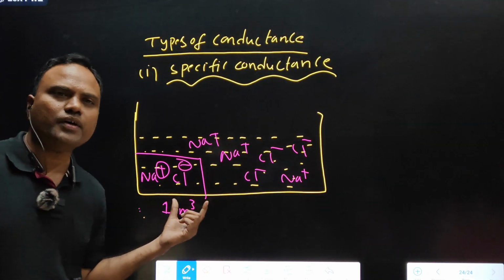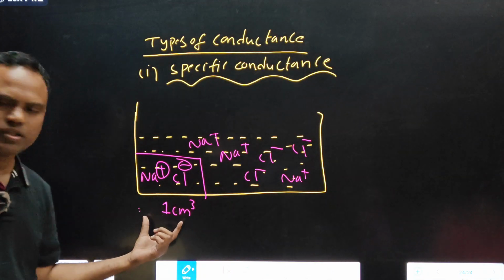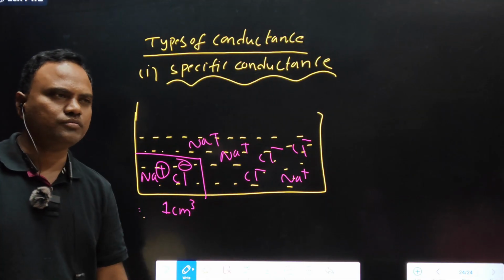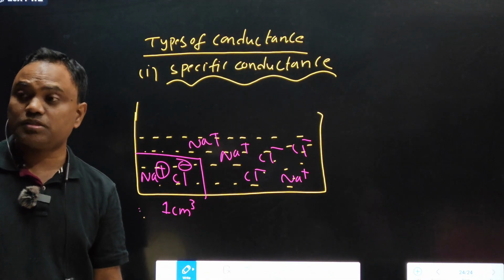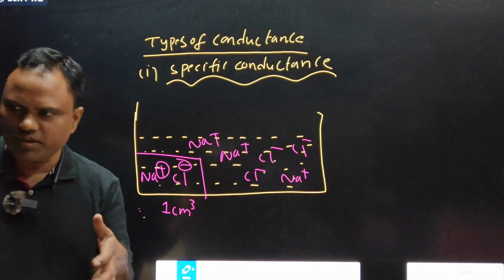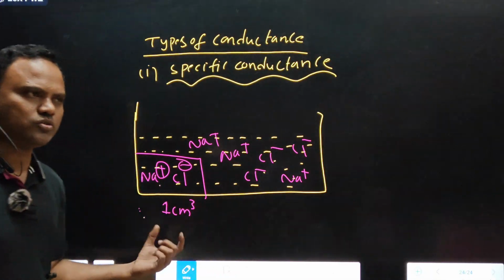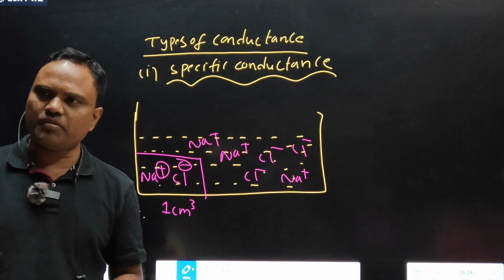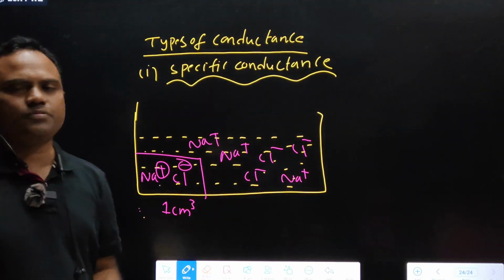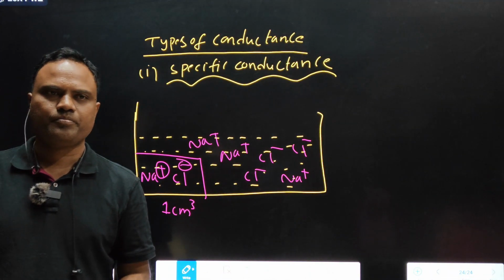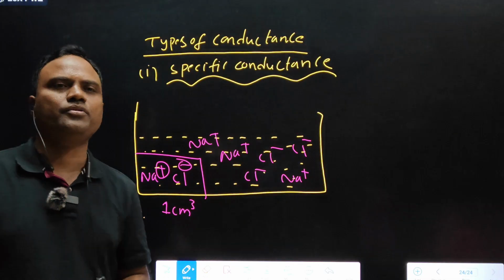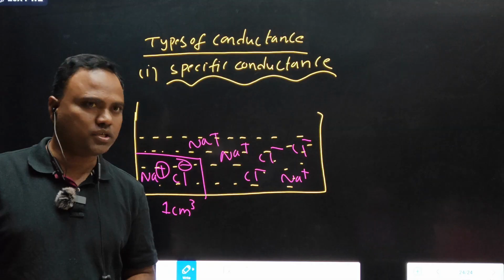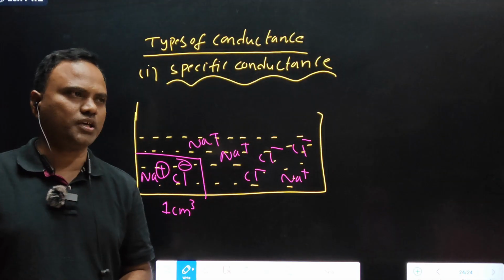The conducting power of ions present in 1 centimeter cube area of electrolytic solution is called specific conductance. In that specific area, how many ions are present? The conducting power of those ions is called specific conductance.